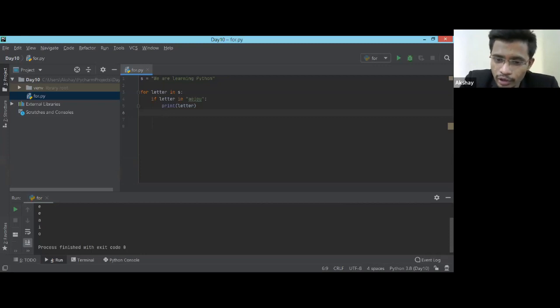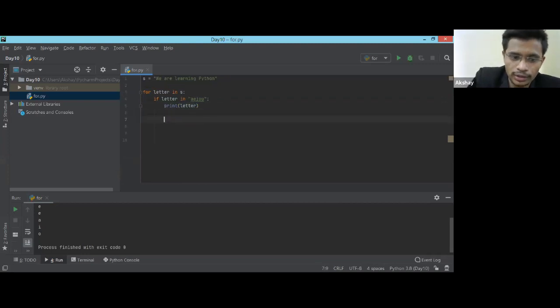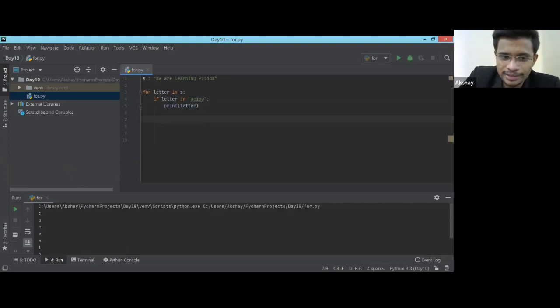You can suggest if you have used a dictionary. For this example, this is the code I have, and now I want the count. So what should I write over here on the next line? Count of letter? No, count of letter will not work, because I haven't added it anywhere. Letter is just a letter. It is just a character.